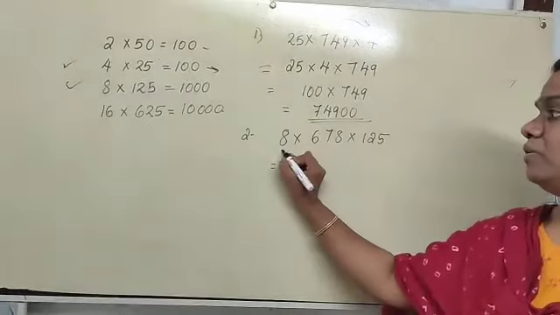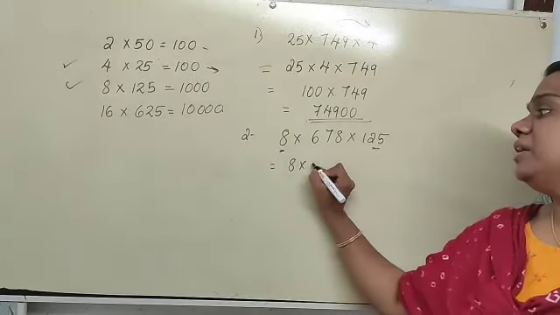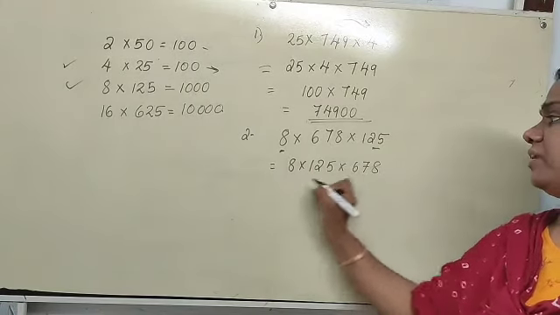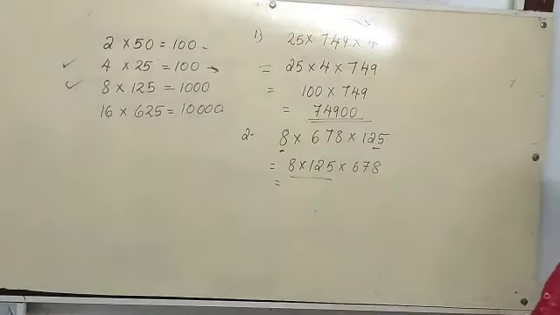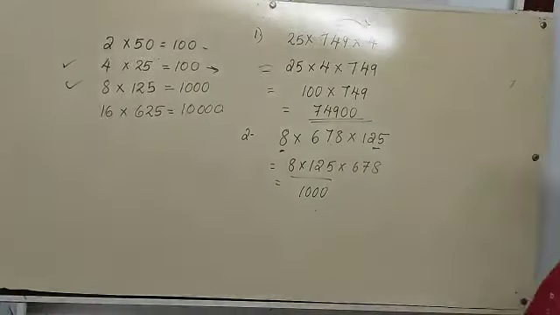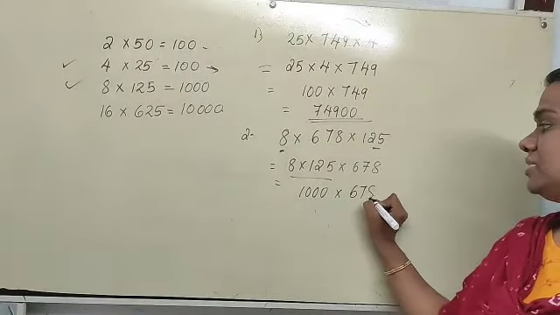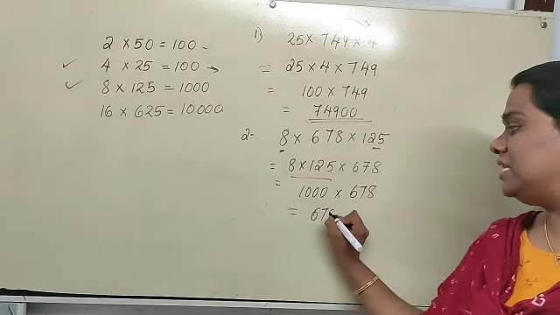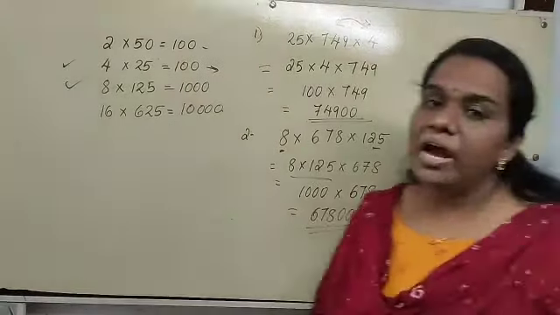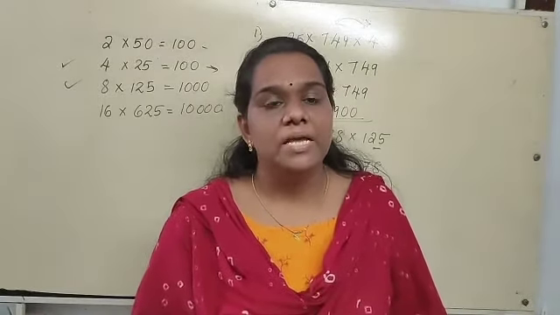In this case, which one do we have to take first? 8 into 125. 8 into 125 into 678. 8 into 125 will give 1000. 1000 into 678, we get it easily: 678, then 3 more zeros. This is the way we apply the commutative property to solve problems.